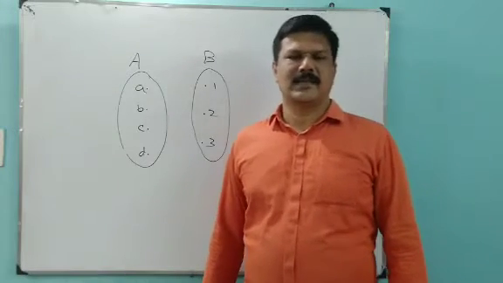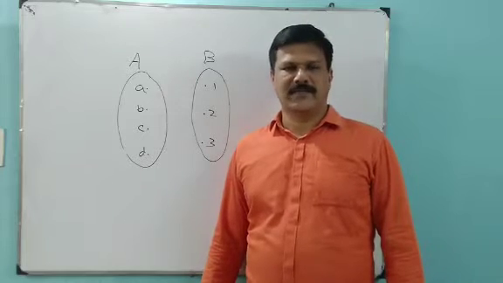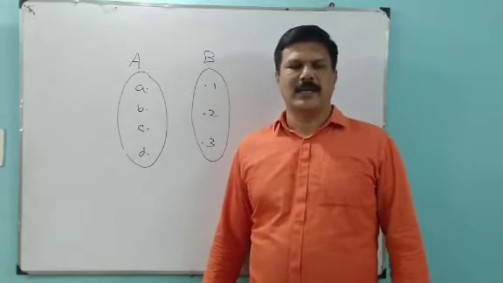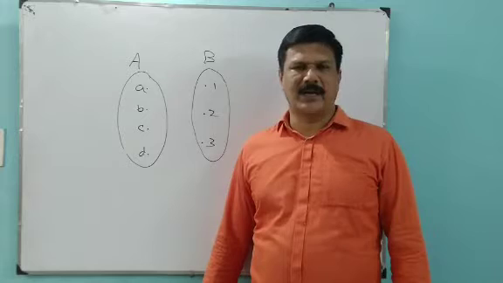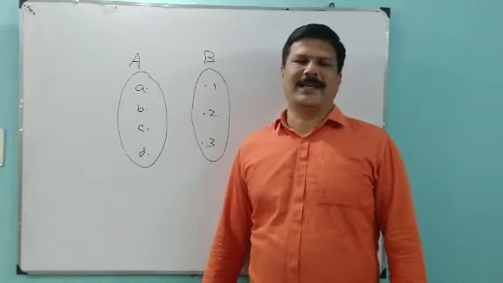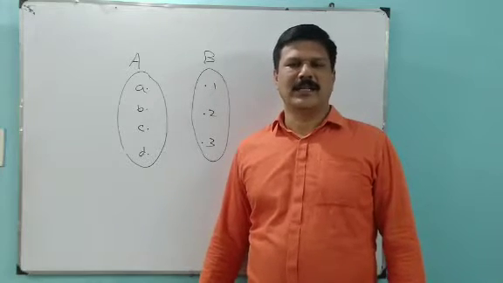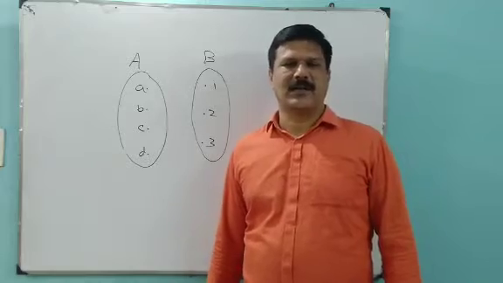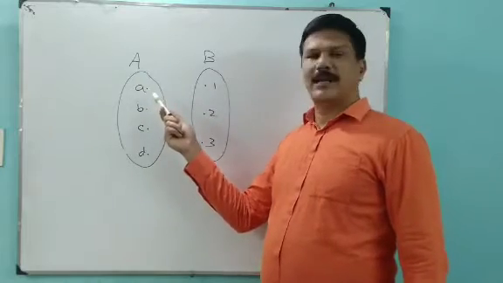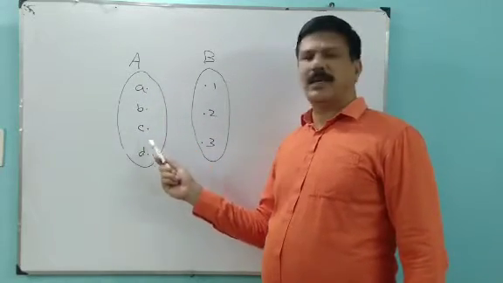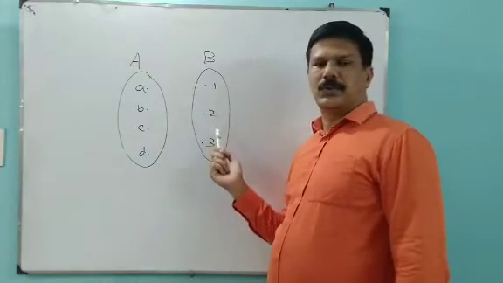Now let us see constant function. A function f from A to B is called a constant function if the range of f is only one element. Let us see the example. This is the set A, elements are a, b, c, d. The set B, elements are 1, 2, 3.